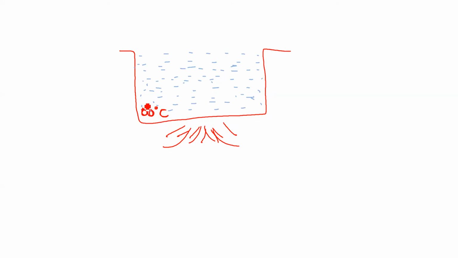As we go upward, the temperature will increase, and at the uppermost part the temperature will be highest, that is, for water, the boiling point, 100 degrees Celsius. So at the uppermost layer only the boiling is occurring, at 100 degrees Celsius, and after boiling, steam is produced out here.